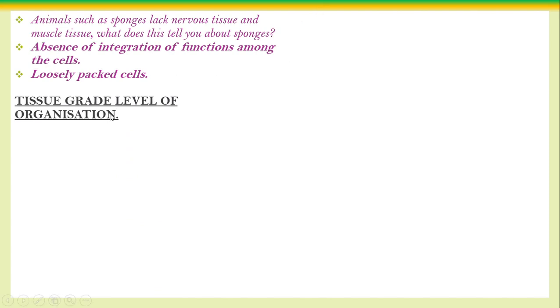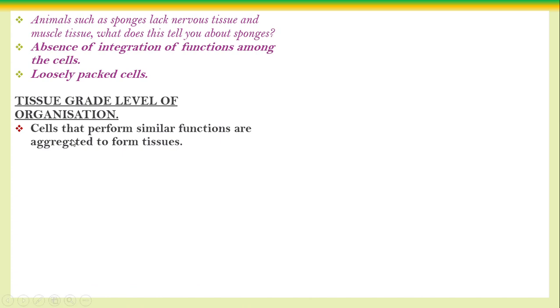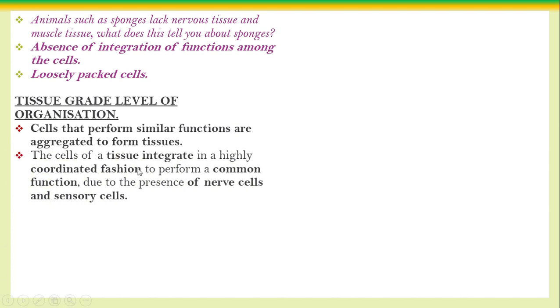Next, somewhat higher than the cellular grade is the tissue grade level of organization. Here, cells performing similar functions are aggregated to form the tissue. Structurally and functionally similar cells are aggregated together to form a tissue. So that is somewhat higher than the cellular level. Here the cells of the tissue integrate in a highly coordinated fashion to perform a common function, due to the presence of nervous and sensory elements.